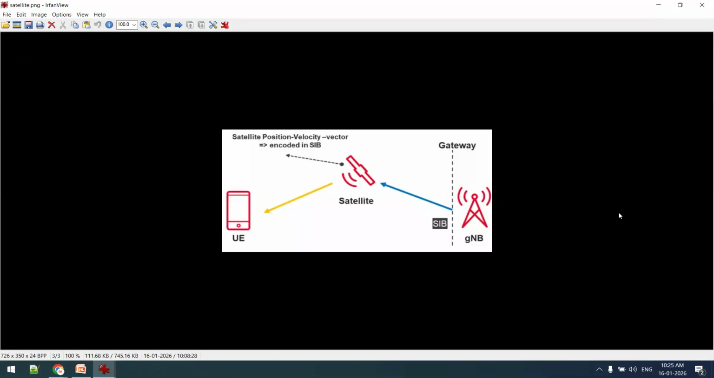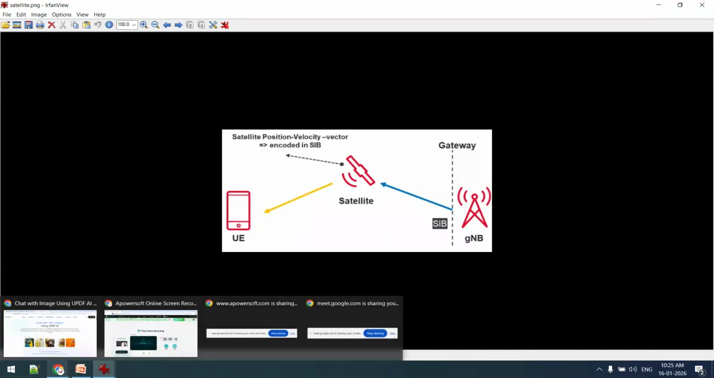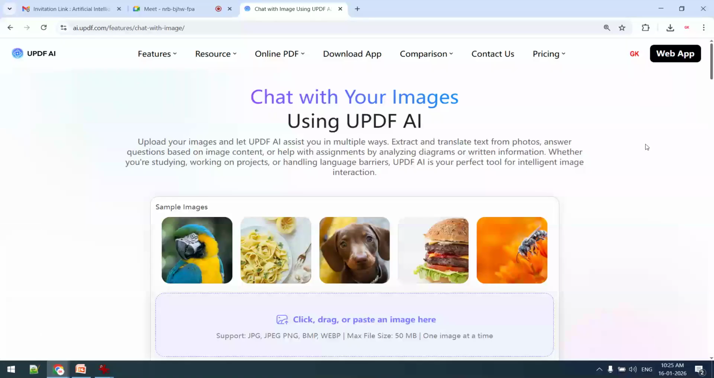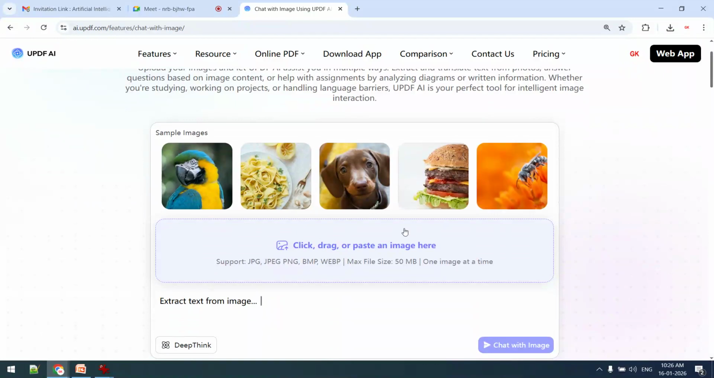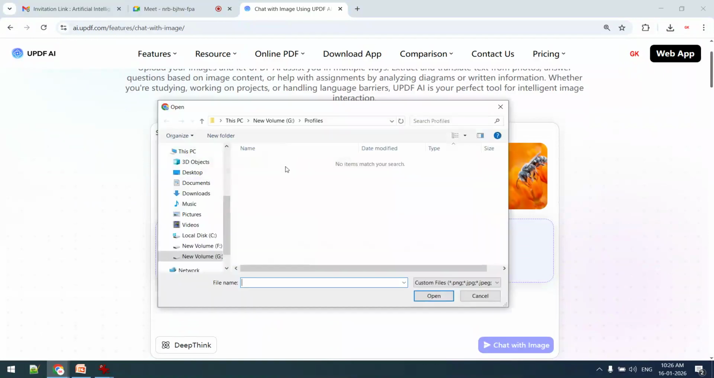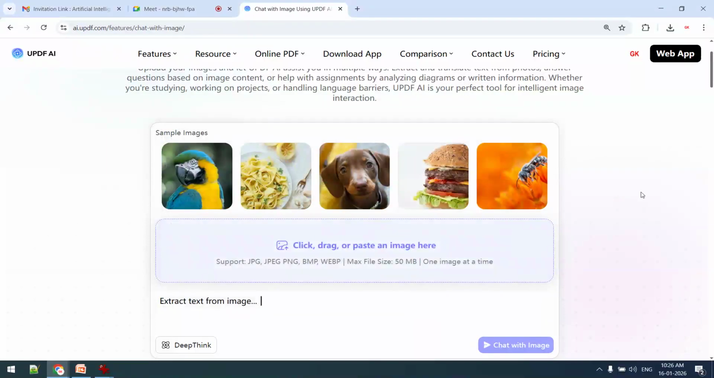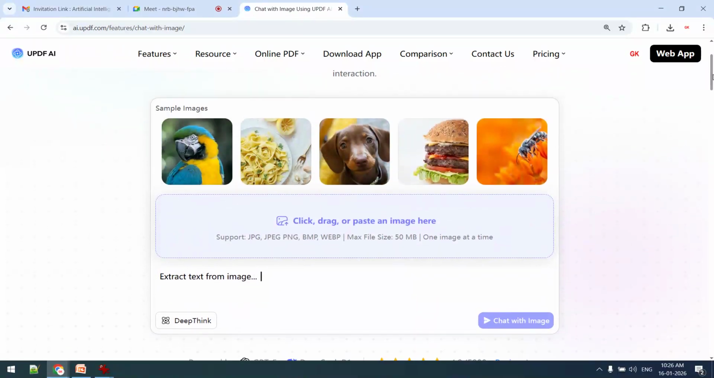So this is one use case. This is in differentiated instructions. I want to generate its research description by AI. For that, I will use this UPDF. I will simply upload it. So I am uploading this image, for example. Any of these, and in a professional way.